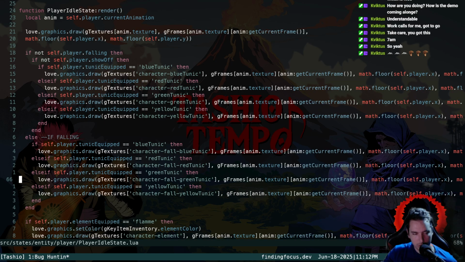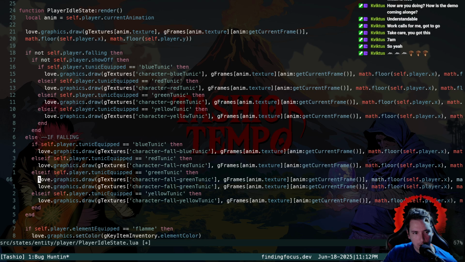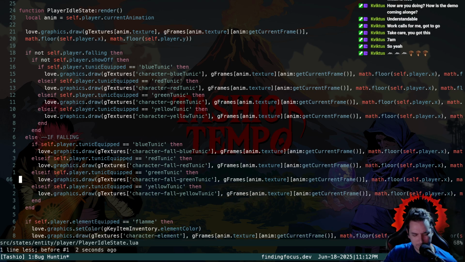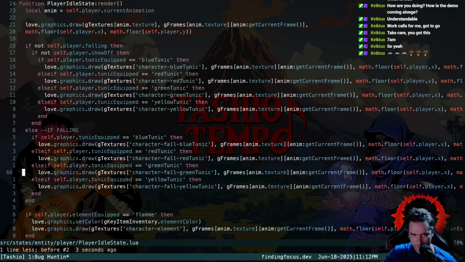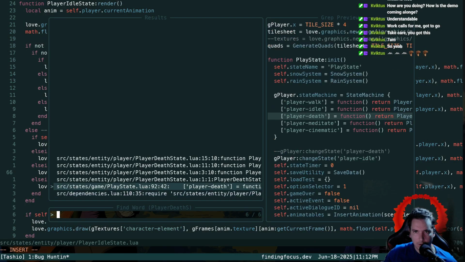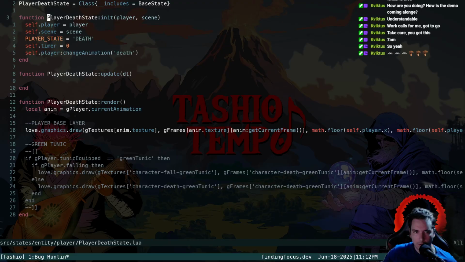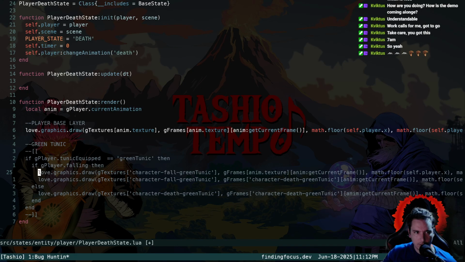So if we go to our player death state, and we look at this, we're doing the same thing, other than we do an anim texture instead of the G-frame switch.